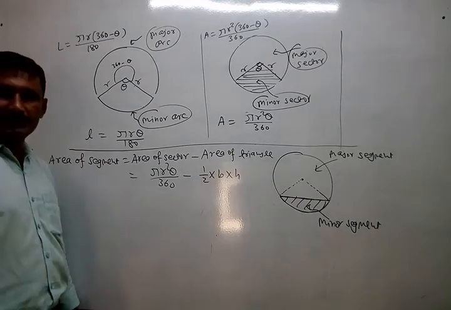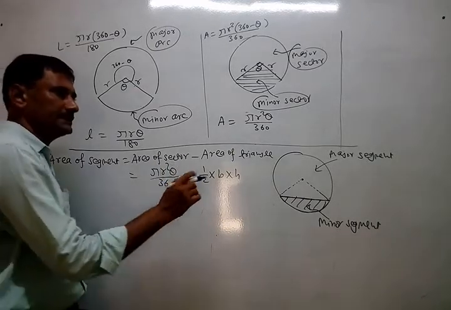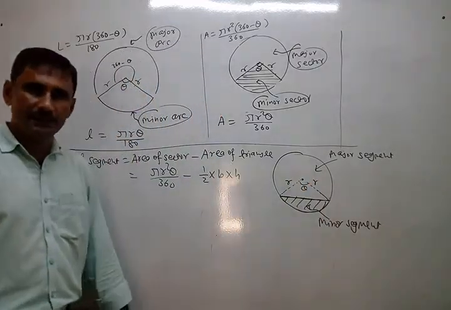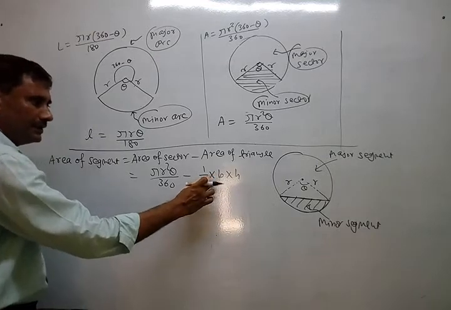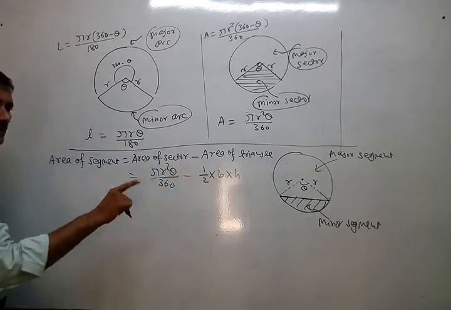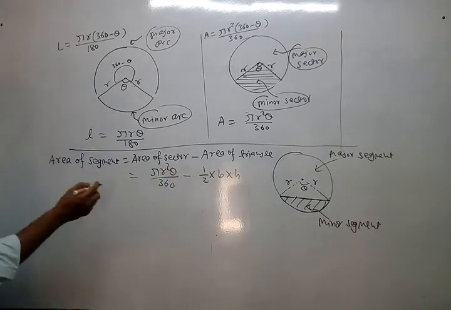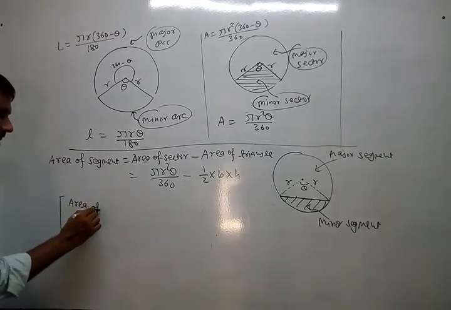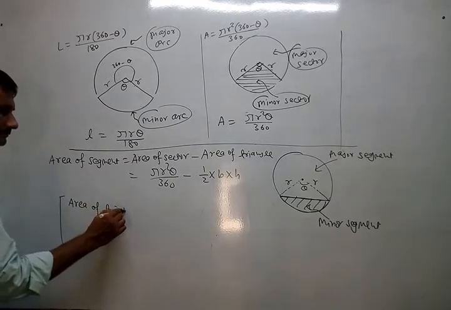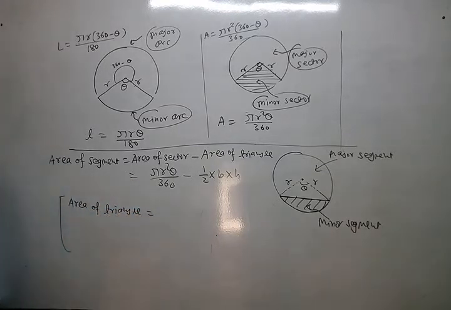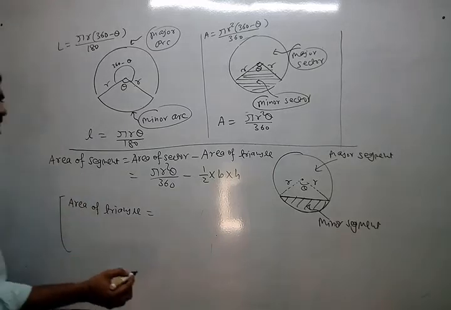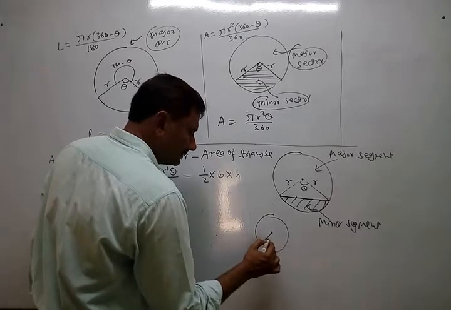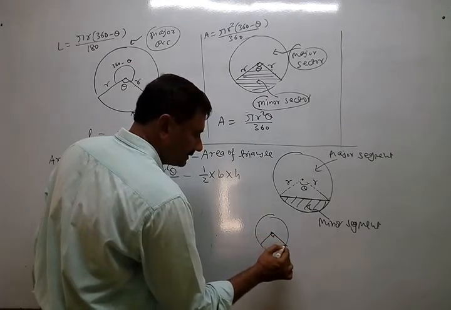But for a particular case, suppose theta equals 60 or 90. At that time you can write something else here instead of half b. Okay, so in brackets I am writing area of triangle equals, suppose here a right angle is given. This is the right angle.